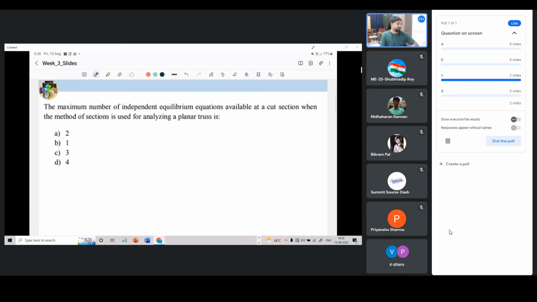So although I have not discussed method of sections, I can see that many of you are already familiar with it. So that's good. I'll explain it just for the sake of completeness. Okay, so I'll just end this poll. I take it that the people who have answered it correctly.